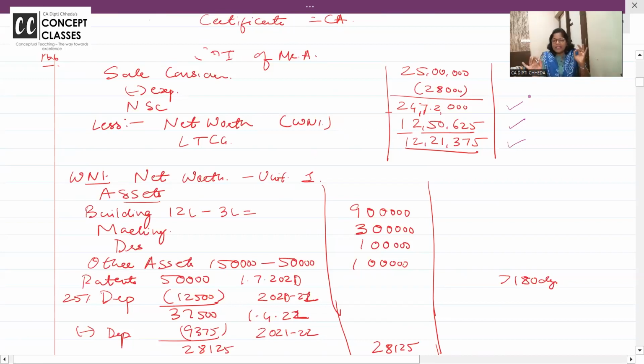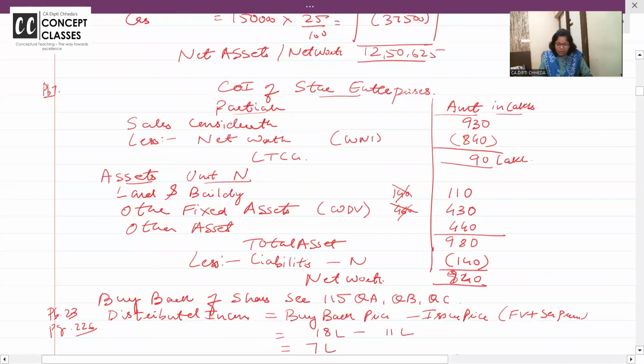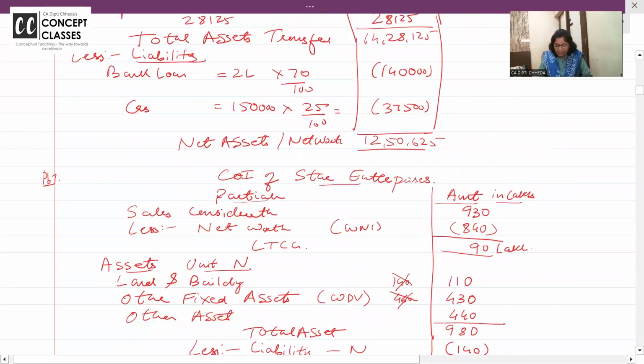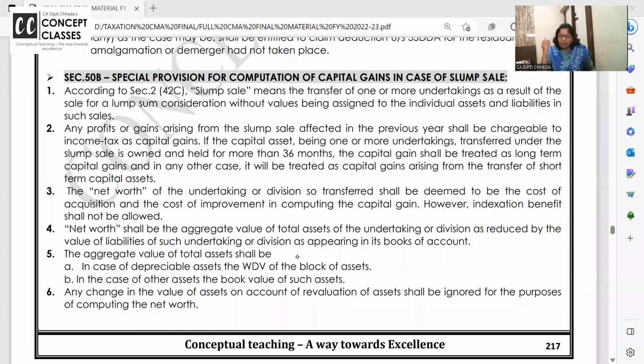Report of a CA is required and this scheme is optional, and there's not going to be any capital gain. Okay, so this is what we have learned about slum sale. I hope this is clear. As I already explained from my notes, now let us see our workbook which is given to all of you. They can ask you to write a short note on slum sale, and mostly they give these kinds of problems.